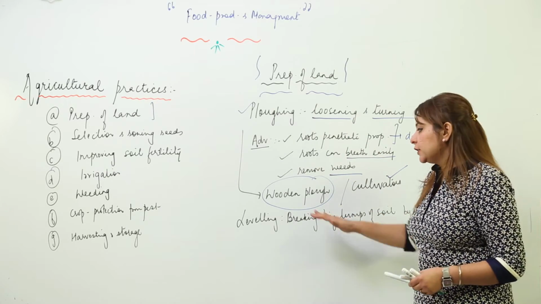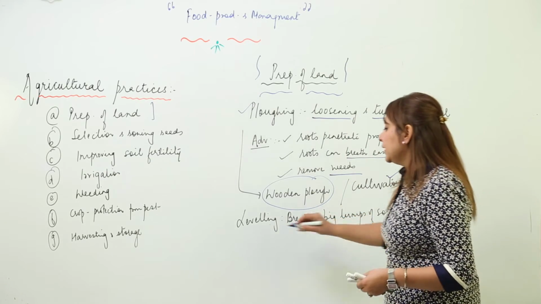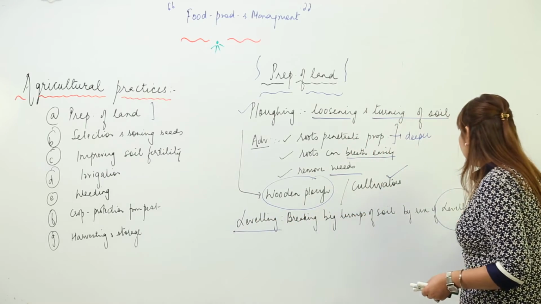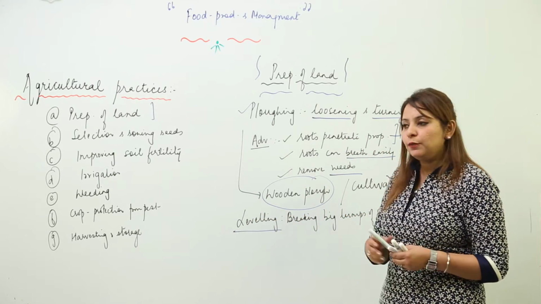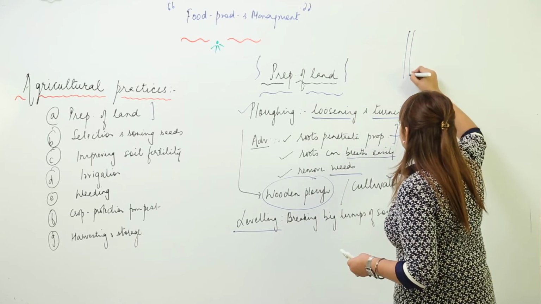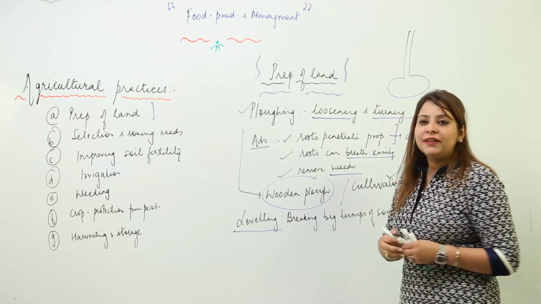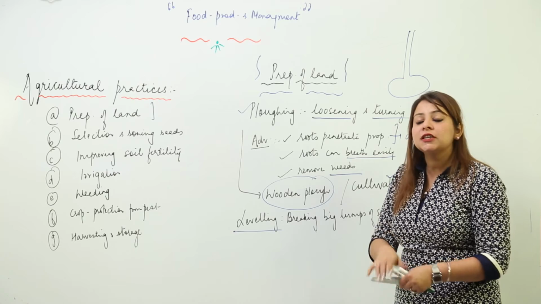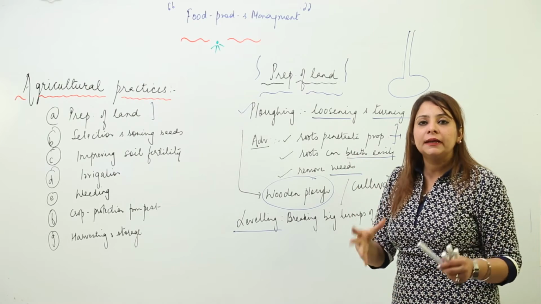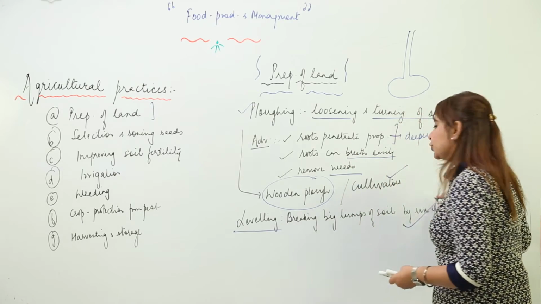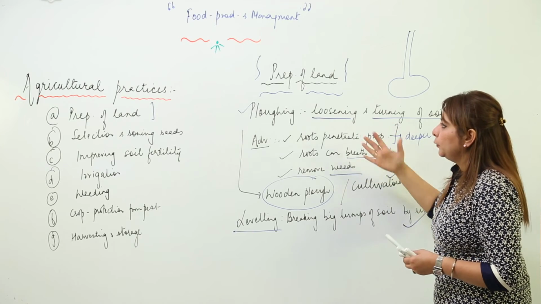After plowing, it is followed by leveling. Leveling is done with a leveler. You must have seen a leveler, it is something like this. What we are doing with the leveler is pressing it like this, and it breaks the big clumps of soil into finer soil particles. So this is plowing and leveling.